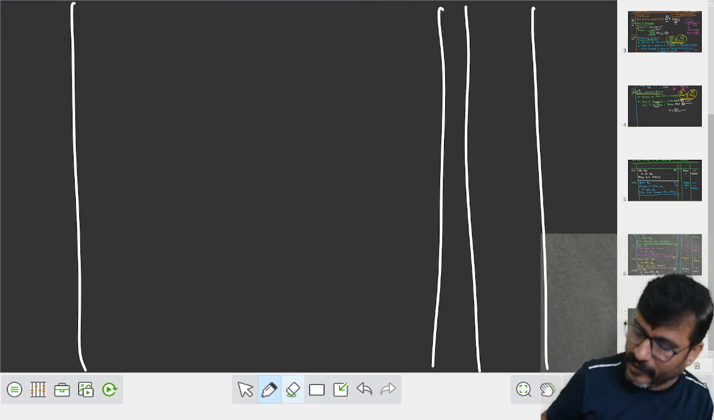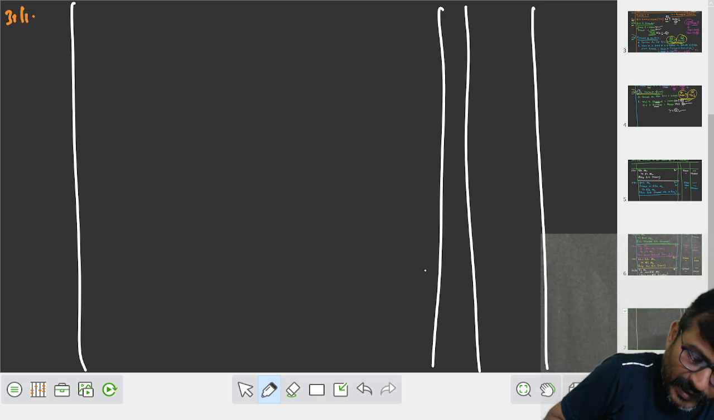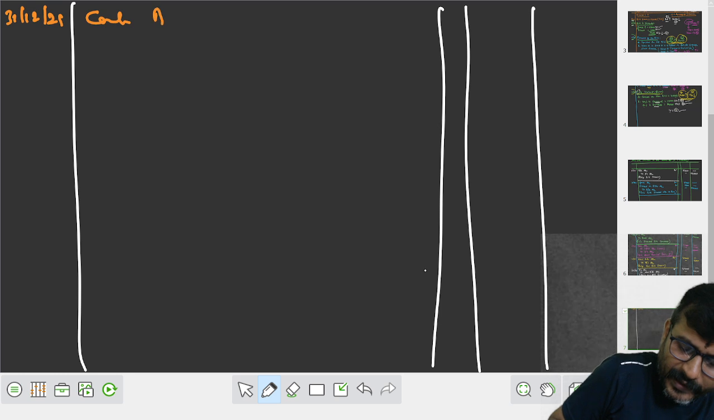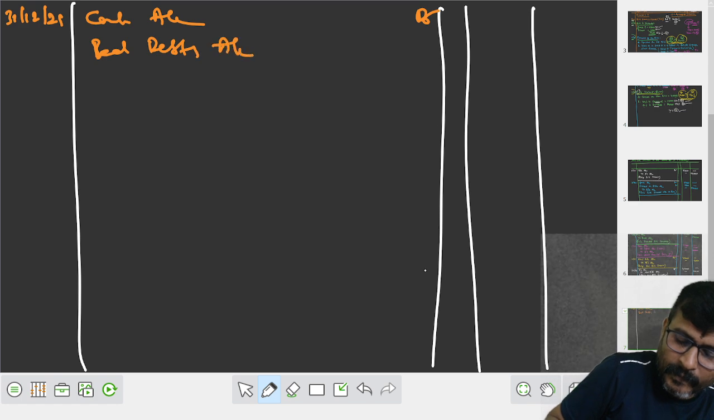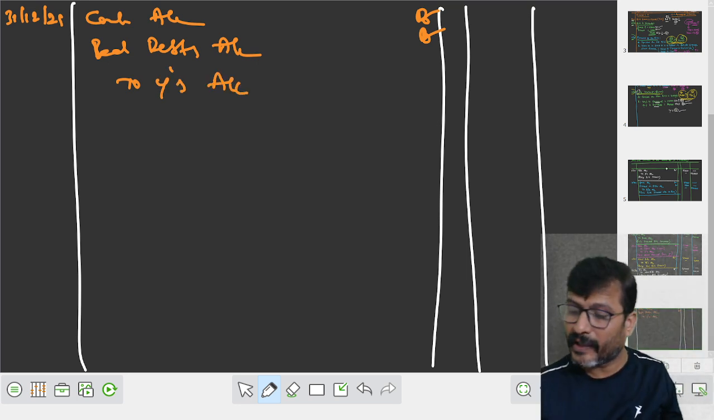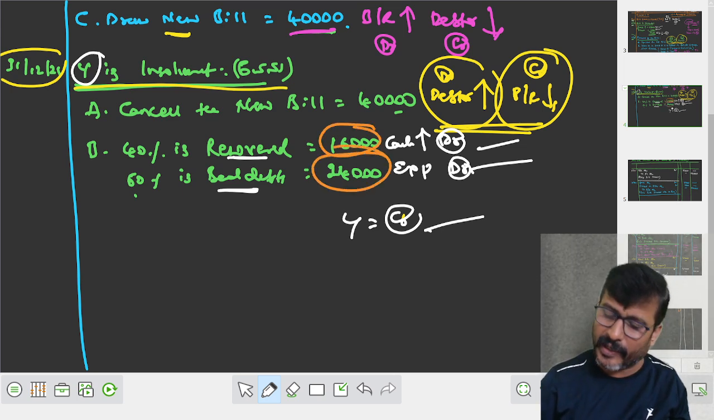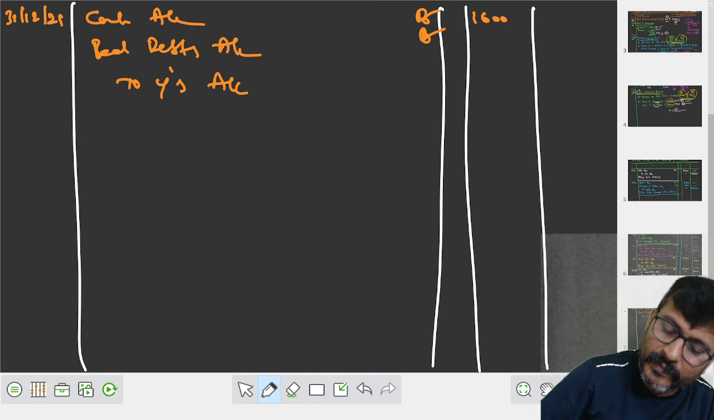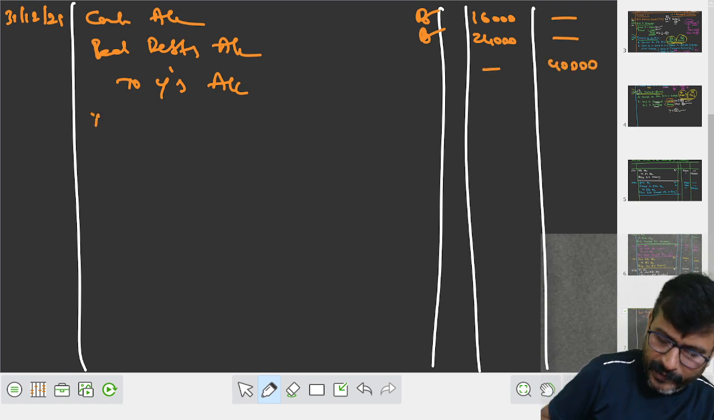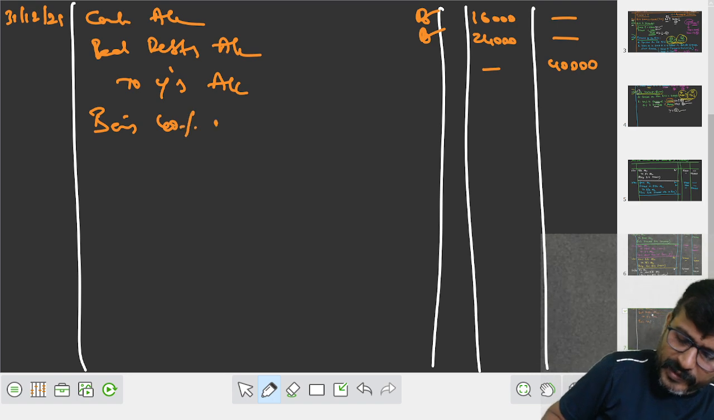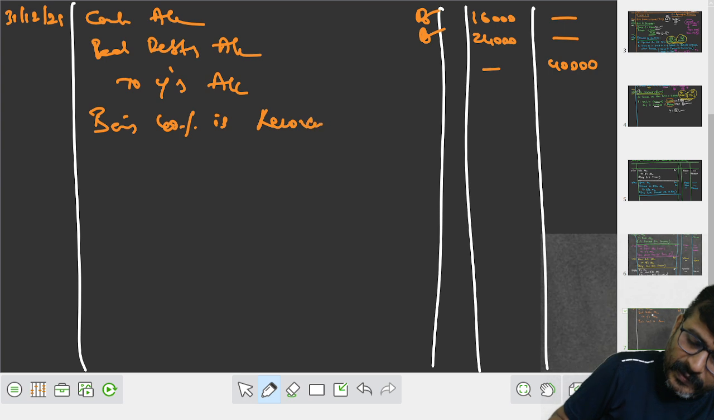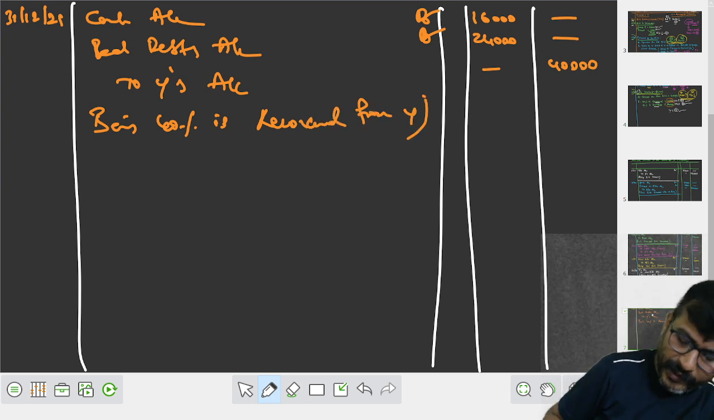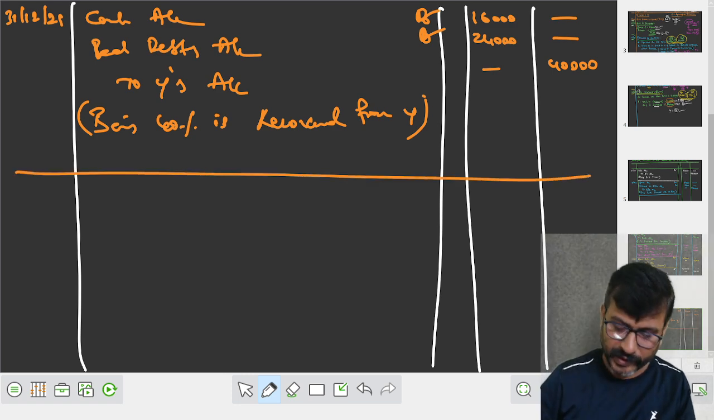This happened on what date, my dear kids? 31st December 21 में. Cash account debit, bad debts account debit to Y's account. कितना है वहाँ अमाउंट? एक तो 16,000, another 24,000. Being 40% is recovered from Y.